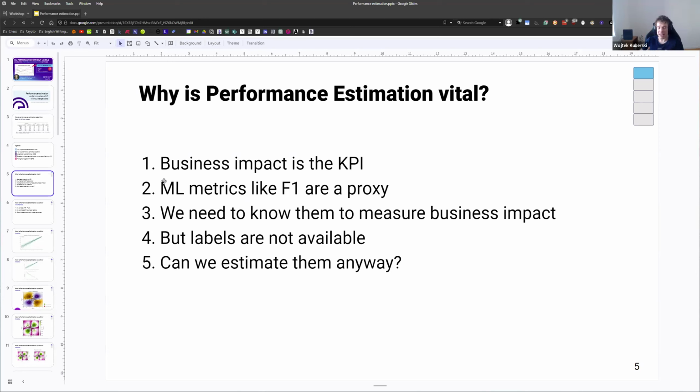But business impact can only actually happen once you deploy your models to production. So when you develop your models, you're going to use some kind of ML metrics like accuracy, recall, precision, etc., or F1 as a proxy for that business impact, because it's normally very hard to estimate your exact business impact. And we need to know them to measure that business impact.